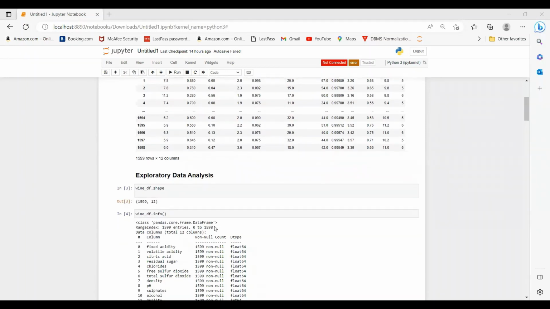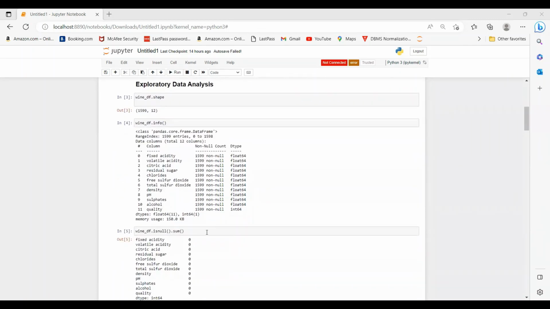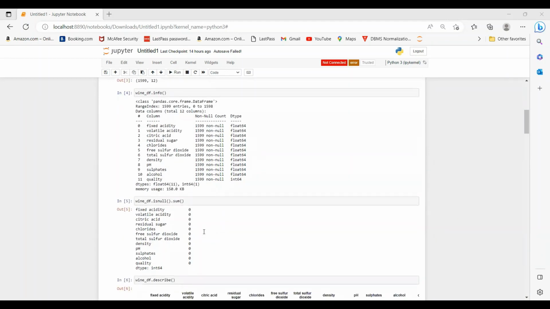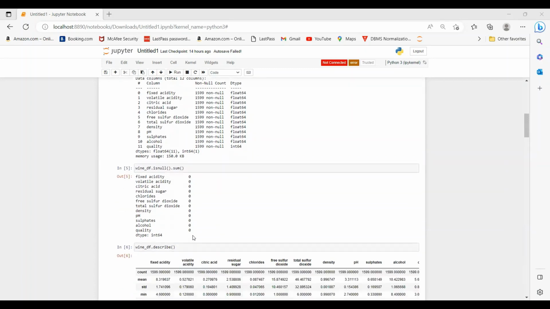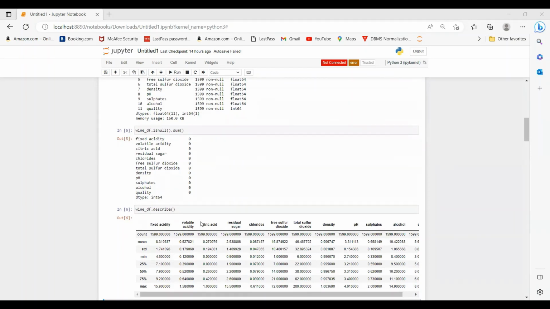We have used the info method to show more details about the dataset, like the columns and the data types of the columns. We have checked the null values explicitly by using the isnull method, and we can see that there are no null values in our dataset. The describe method shows the statistical data of each column, where we can see the mean, standard deviation, minimum and maximum of the columns.